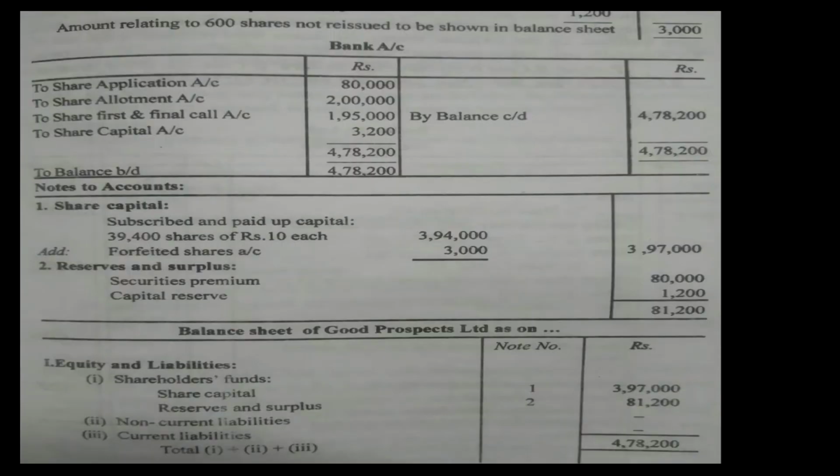We have to prepare the bank account as well for this, and the balance sheet. We all know how to do the balance sheet. There is share capital minus forfeiture amount. Then security premium 80,000. Then capital reserve, the final answer for forfeiture to capital reserve, that is 1,200 rupees. So in total, the balance sheet total will be 4,78,200. On the asset side, it will be cash alone, nothing else other than the cash. So we'll go to the next sum now.